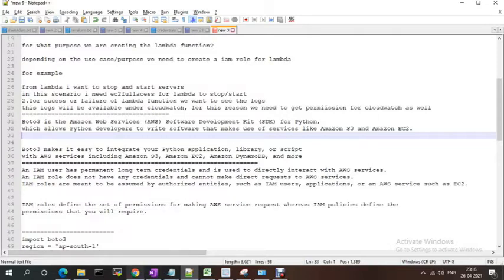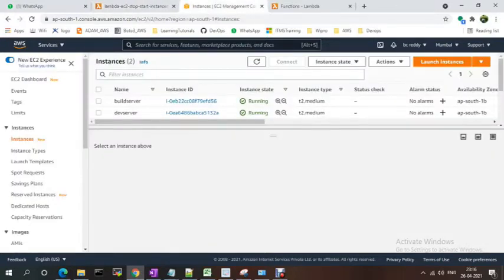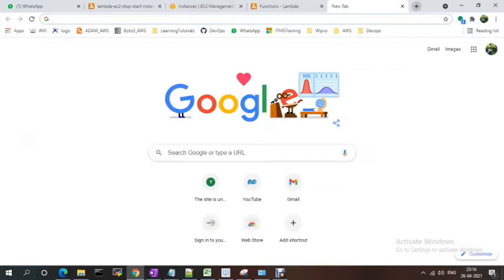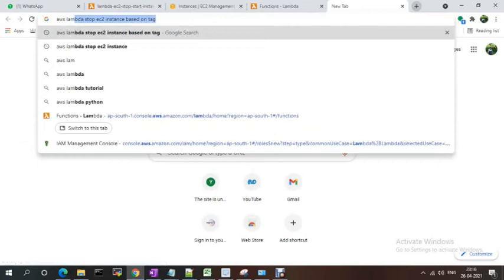Now suppose I want to stop the servers. In my EC2, I have two running instances. My intention is to stop these servers using Lambda functions. You just need to go to Google and search AWS Lambda stop EC2 instance.